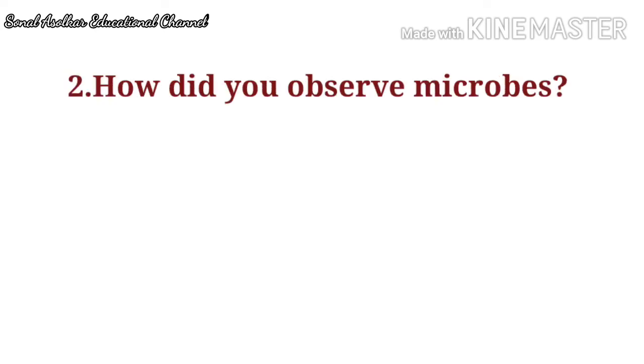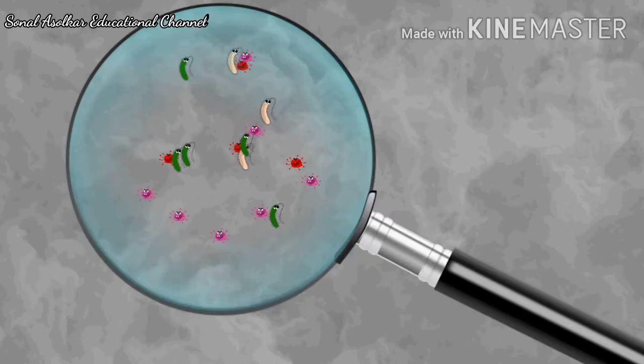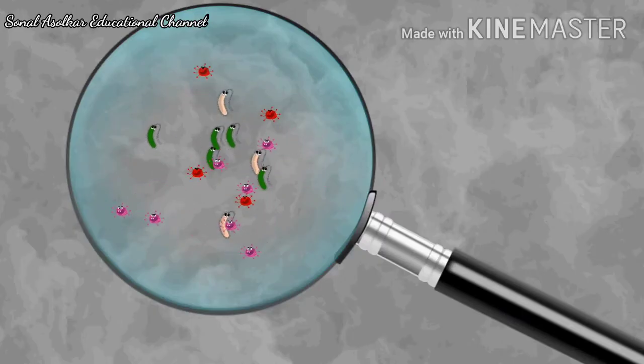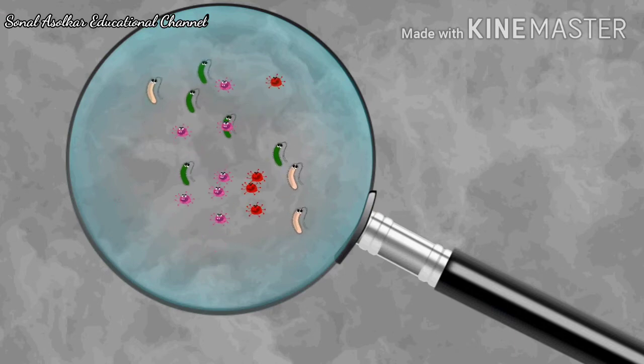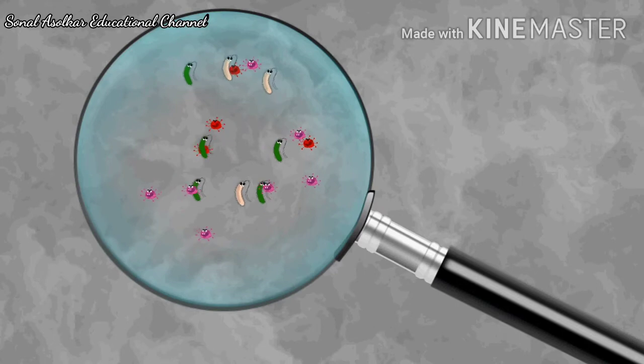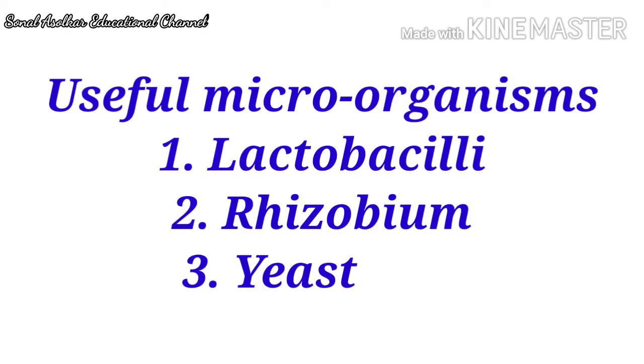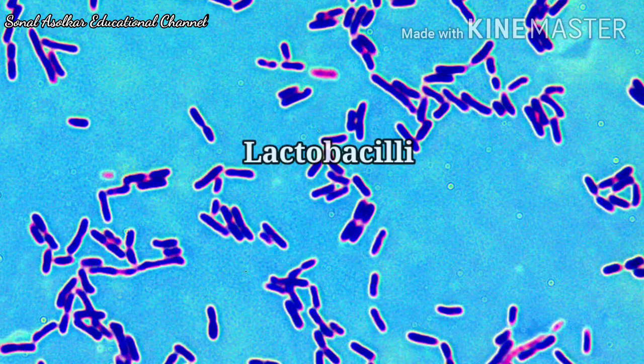How did you observe microbes? An entire unseen world can be opened up to us with the use of a microscope. A microscope allows us to observe microorganisms that cannot be seen with the naked eye. You are familiar with the different types of microbes which are all around us but cannot be seen with our eyes. In what way are they related to our everyday life? So first we have to take information about the useful microorganisms. The first useful microbe is lactobacilli.